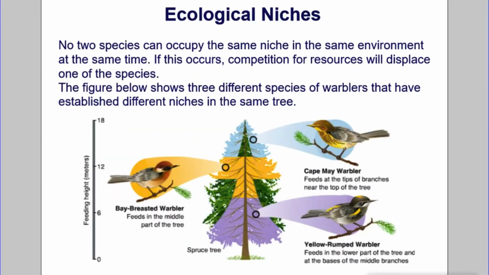Ecological niches. No two species can occupy the same niche in the same environment at the same time. If this occurs, competition for resources will displace one of the species. The figure below shows 3 different species of warblers that have established different niches in the same tree. The Cape May warbler feeds at the tips of the branches near the top of the tree. The bay-breasted warbler feeds in the middle part of the tree. And the yellow-rumped warbler feeds in the lower part of the tree and at the bases of the middle branches.